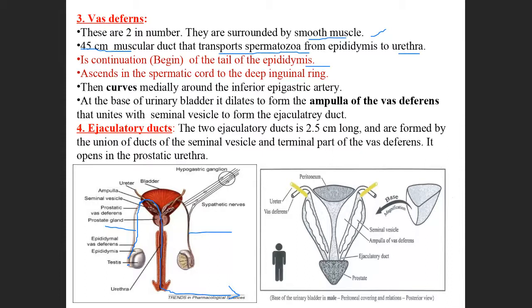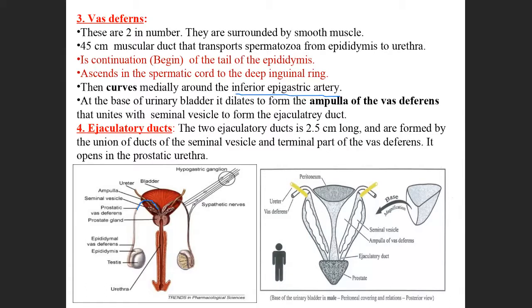It ascends upwards, going upwards like this, ascending in the spermatic cord to the deep inguinal ring. Then what happens? Then it curves medially, turning to the medial side around the inferior epigastric artery.